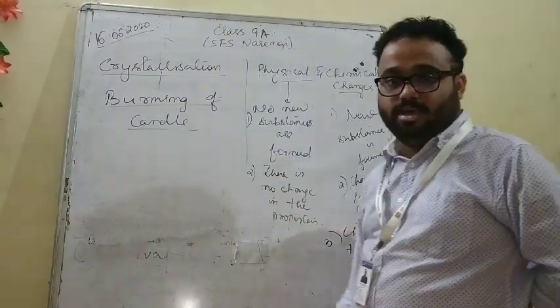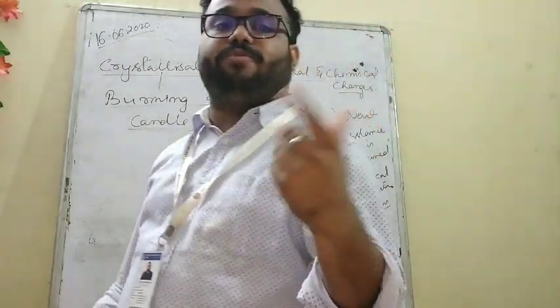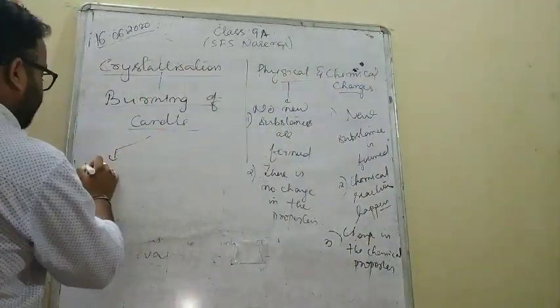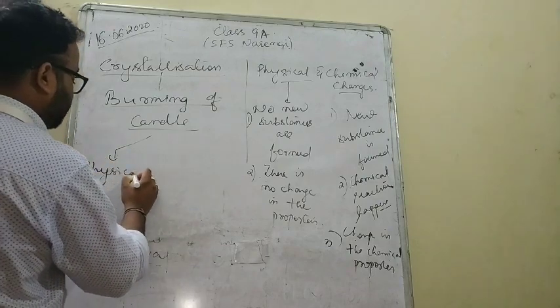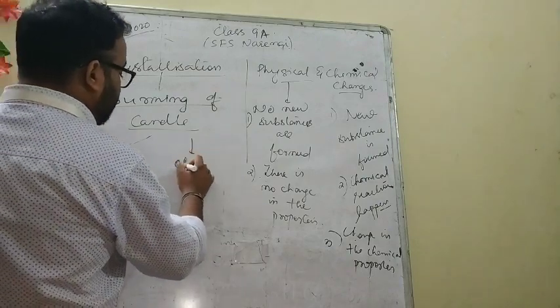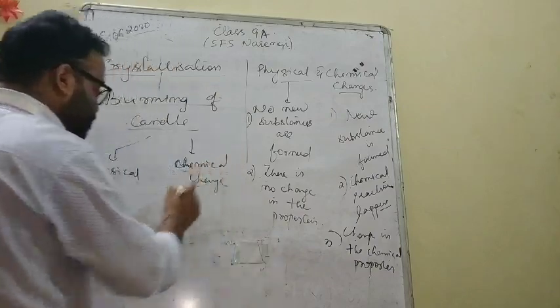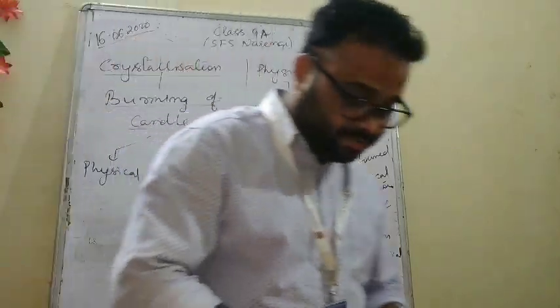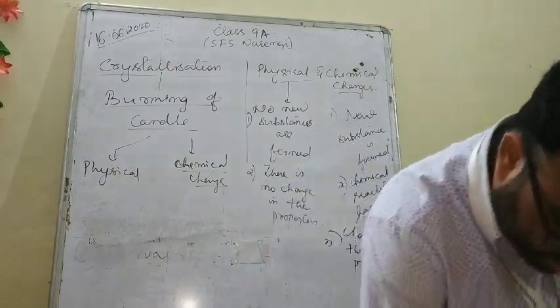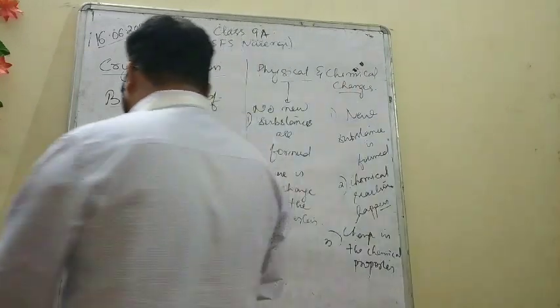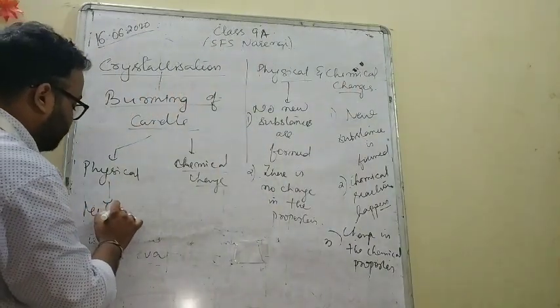How to identify? Now, burning of candle is actually both. It is a physical change as well as it is a chemical change. How? That we have to distinguish. How burning of candle is a physical change and how burning of candle is a chemical change. Because it is a physical change due to the melting of the wax.